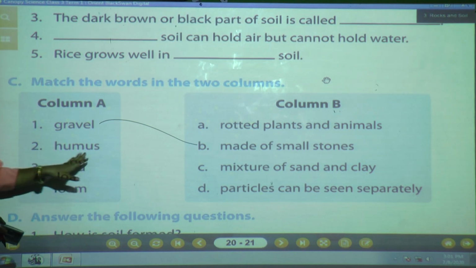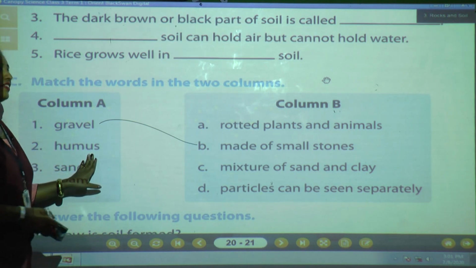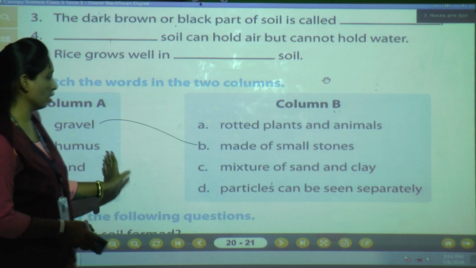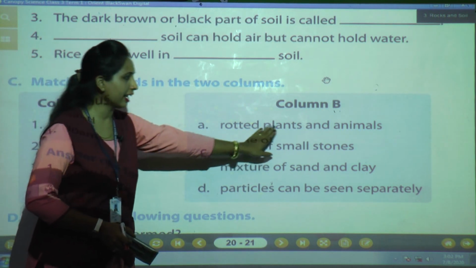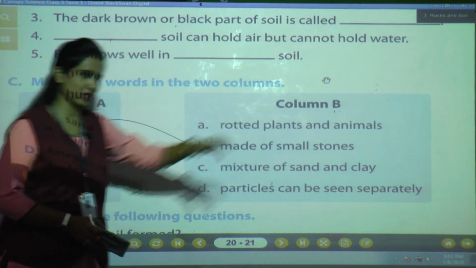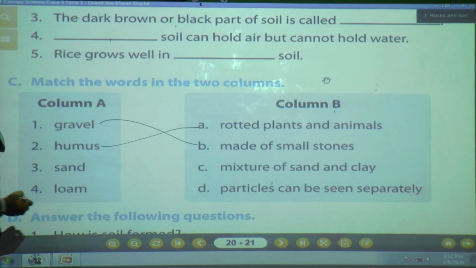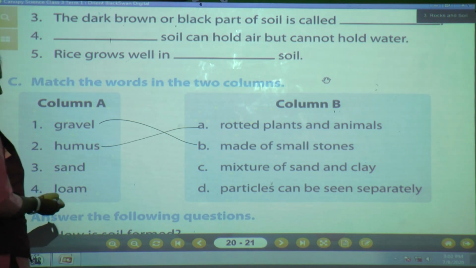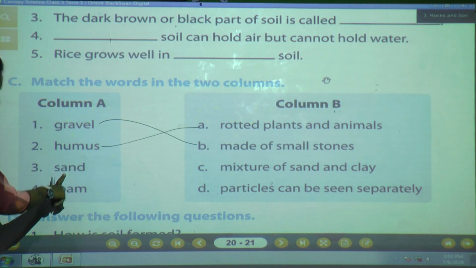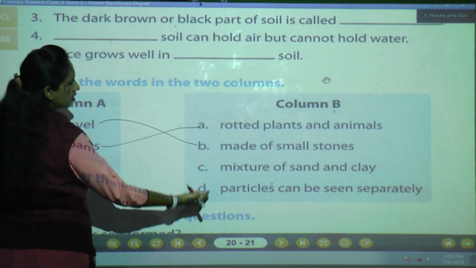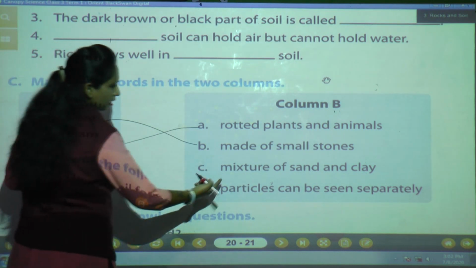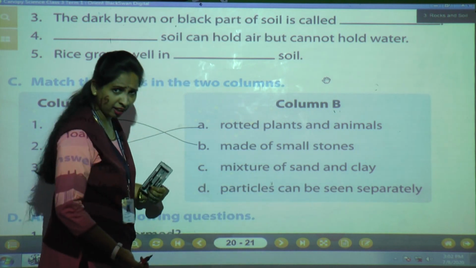Next is humus. See, just now we have studied in the fill in the blanks also. Humus means rotted plants and animals. So just match the second one to option A. Okay, clear till here? Yes. Shall we move to the next? Let us move. Third one is sand. Now let us see, two options are remaining. What is sand? Mixture of sand and clay?